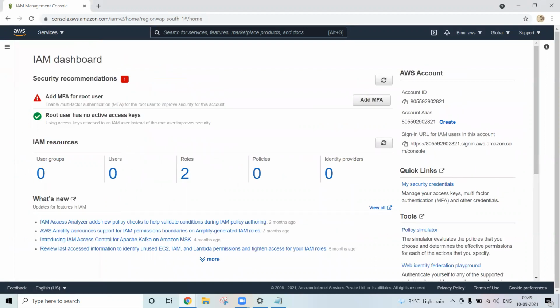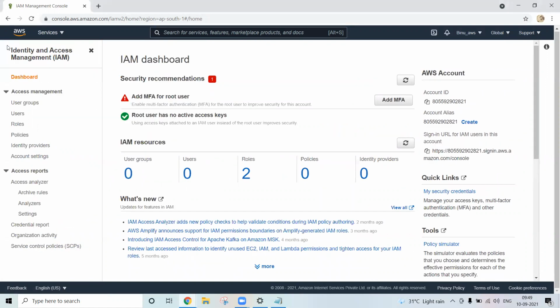So that's all for today. We have discussed the basic concepts of AWS. From Monday onwards, we will start the AWS RDS concept.